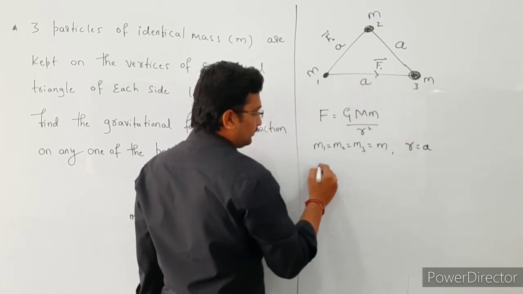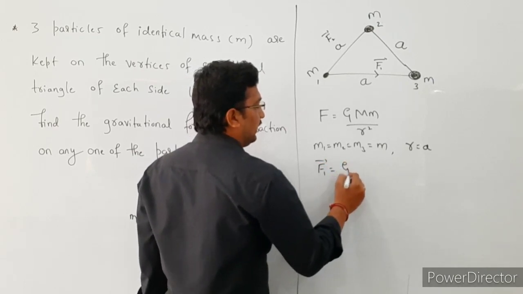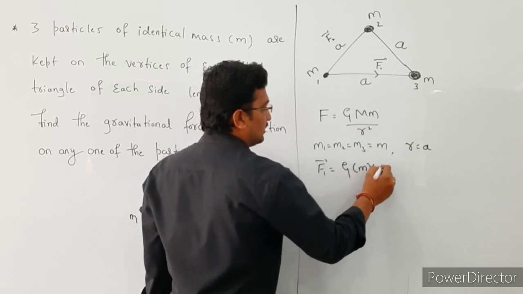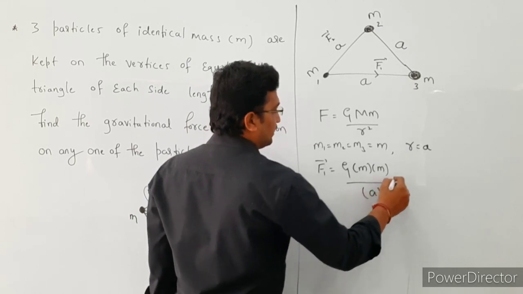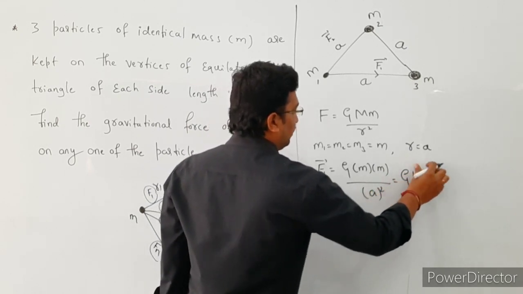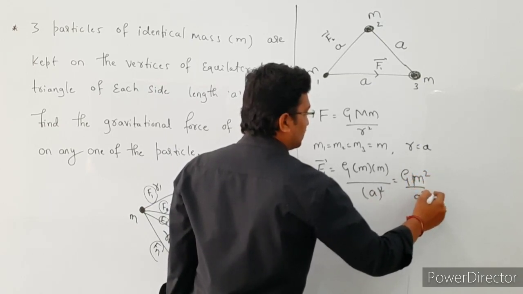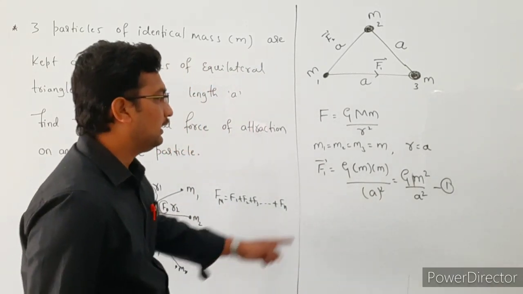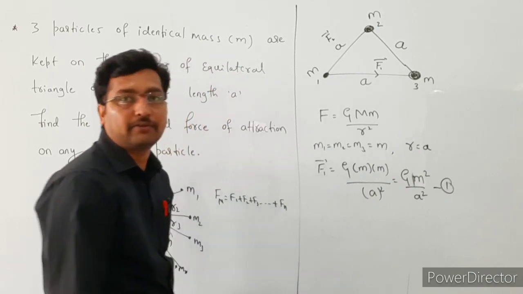Substituting, F1 is equal to G into m into m divided by a square, so F1 is equal to G m square divided by a square. This is our equation number 1. The force F1 acts in this direction, with magnitude G m square divided by a square.